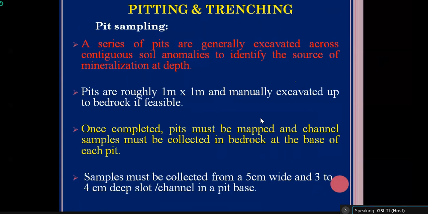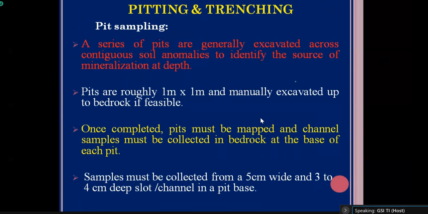Pitting and trenching, the word itself indicates some pits have to be excavated, and trenching means something two-dimensional, that means some width and length will be there for a trench. Then why should we excavate a pit and trench? Sometimes we get some anomalous value in a soil sample. So from where this anomaly is coming, to know that we have to excavate some pit and go up to the bedrock.